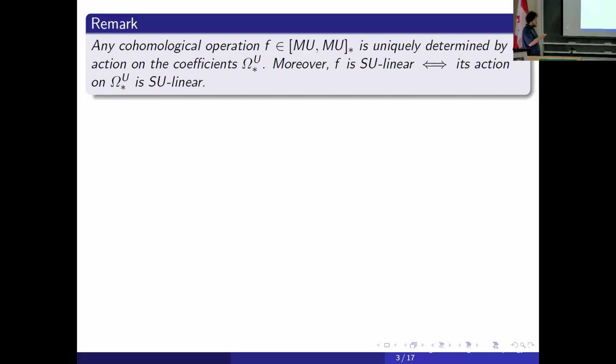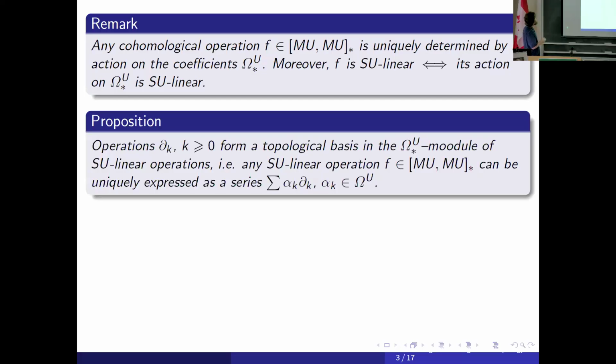From the Novikov approach, you can construct some other families of SU-linear operations, but in fact, you can obtain many more operations, because we have the following proposition: these operations form a topological basis of this Omega-module.